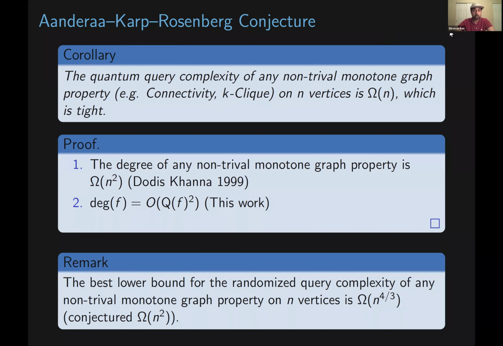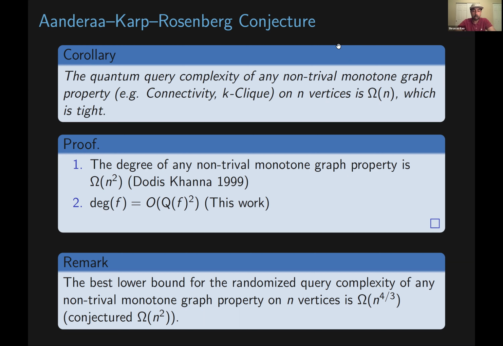So I'll mention first what I mean exactly by a non-trivial monotone graph property. This is a graph property that stays even if you add edges, right? So if you have a connected graph, adding edges will keep that graph connected. If you have a graph with a k-clique, that clique will still stay even if you add edges. Cool, and this is tight. You can think of the example of the problem that asks, does there exist an edge in the graph? This is a problem almost like that of search. And in this case, this requires omega of n quantum queries.